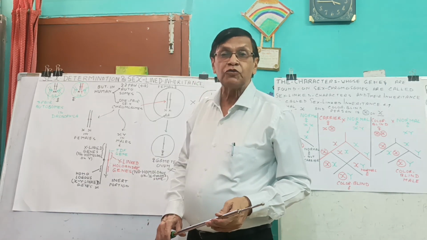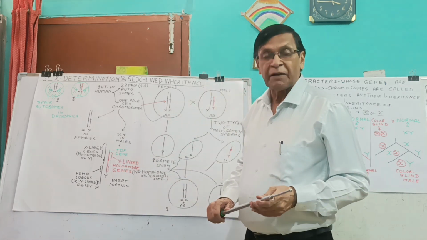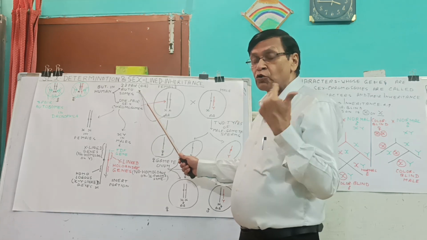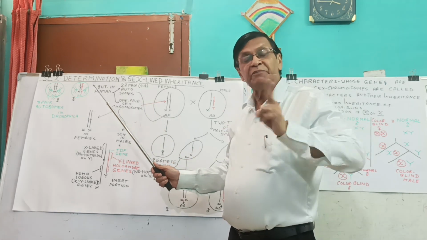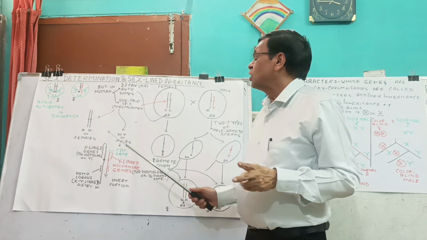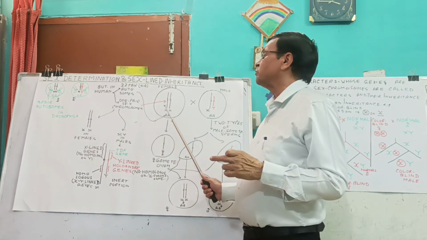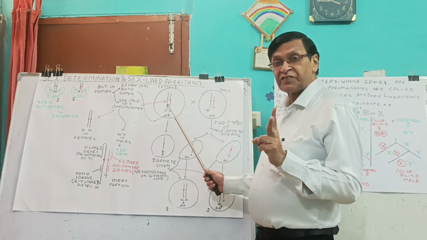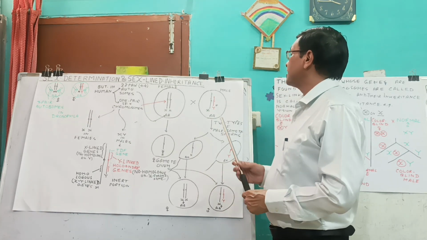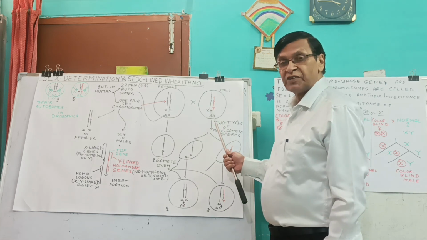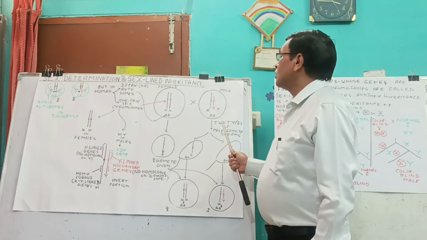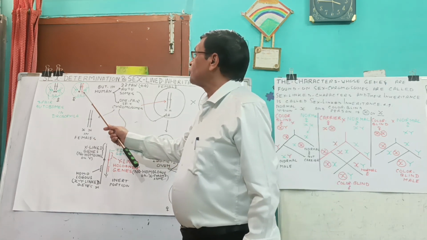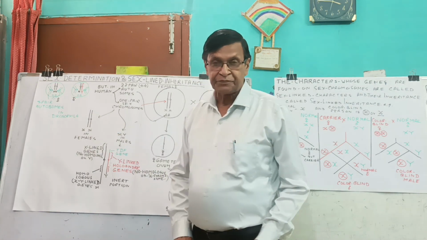In human being also similar things happen. Here also we have total 44, means 22 pair of autosomes which are of same type in both male and female individuals, but there is one pair which is different in male and female. In the cells of female, both these chromosomes are of same type, they are called XX. In case of male, one chromosome of this pair is different, the Y chromosome. Y chromosome is smaller than X chromosome in human being. In Drosophila, the Y chromosome is stick-like.